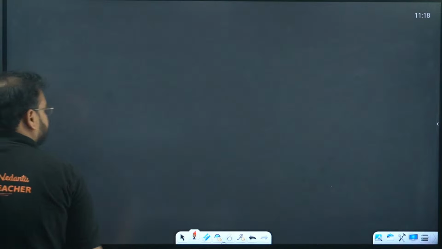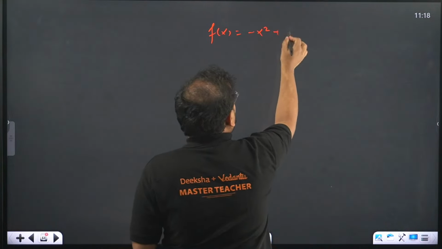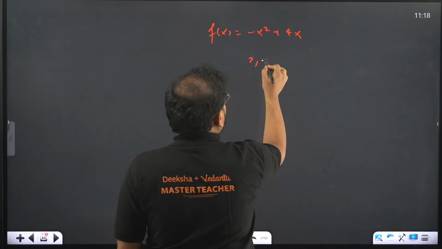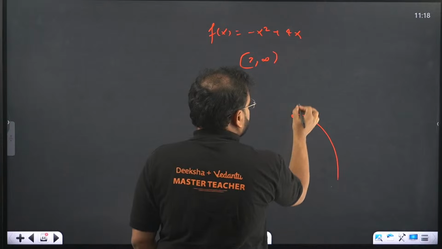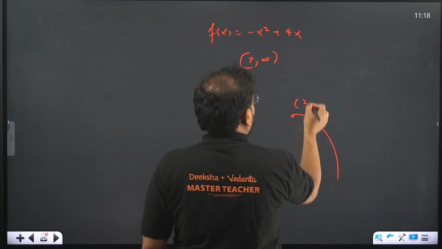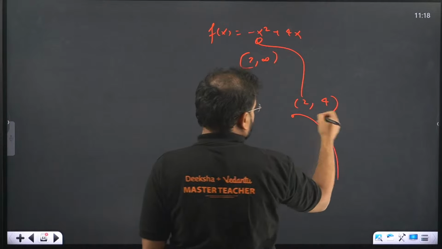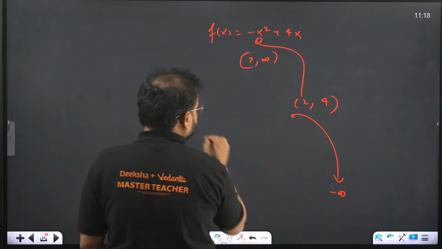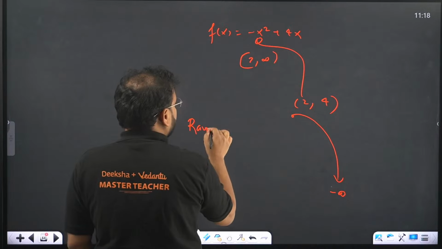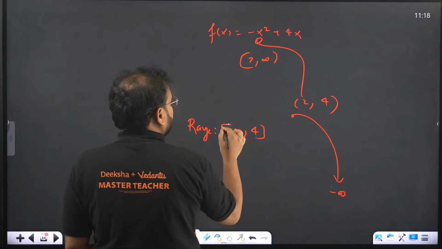I'll show you how. The graph was given, beta, f of x equals to minus x square plus 4x. Domain was given, sir, 2 to infinity. That's the domain given. It means the function has to be like this. This point is 2, and if you put 2 over here, you'll get the value as 4. This is going to the negative infinity. It means clearly my range is coming as this.